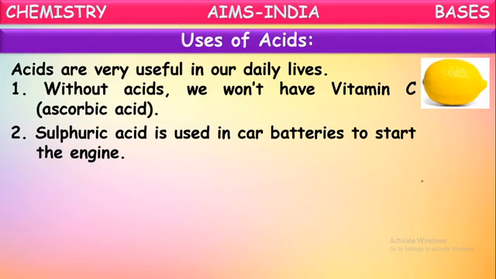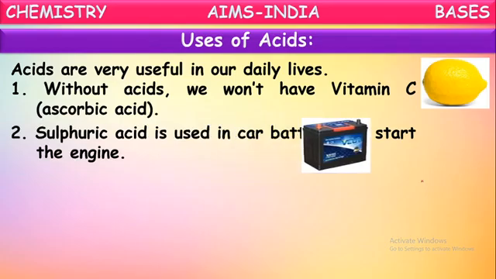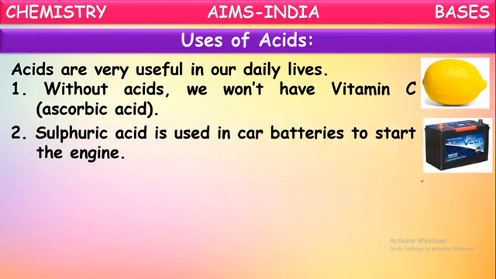Sulfuric acid is used in car batteries to start the engine. Yes, it is one of the important acids used in car batteries. For starting of the engines, these batteries are used, we know that. So these batteries contain sulfuric acid in them. It is one of the important and useful acids for us.